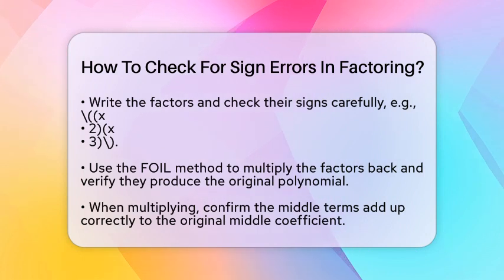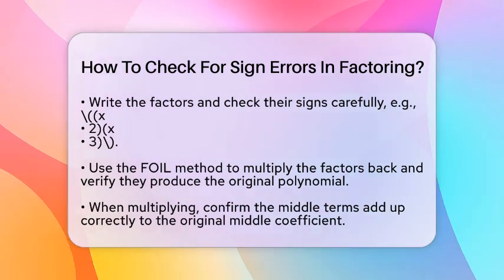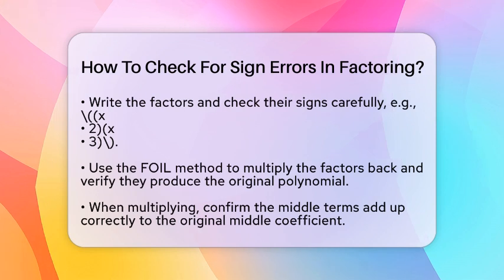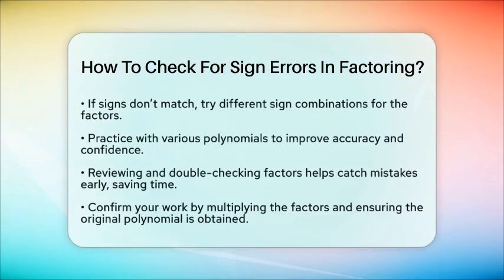Now add the middle terms, minus 3x and minus 2x, which combine to minus 5x. This matches the original middle term, so the signs are correct. If your signs don't match, double-check your factors. Sometimes it helps to write down all possible sign combinations and test each one.